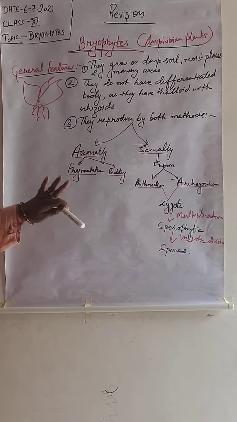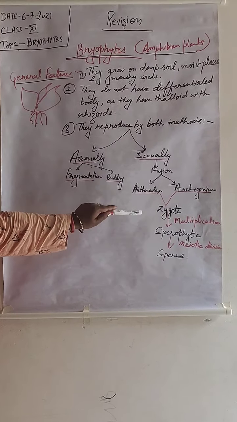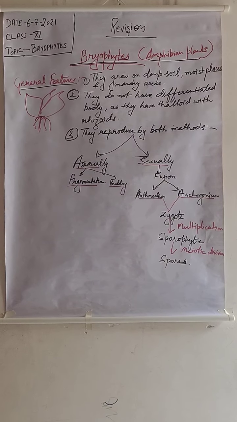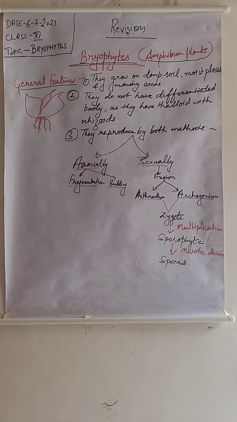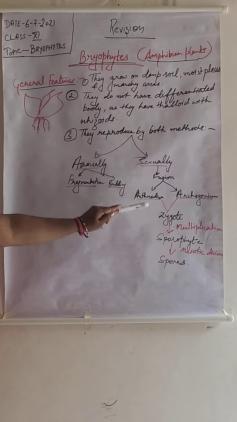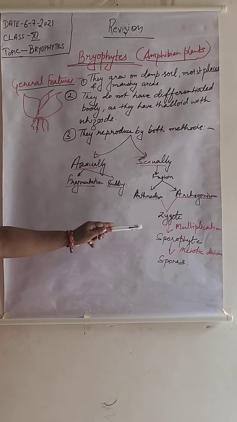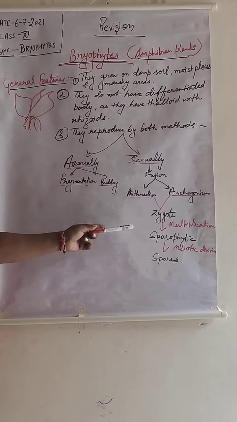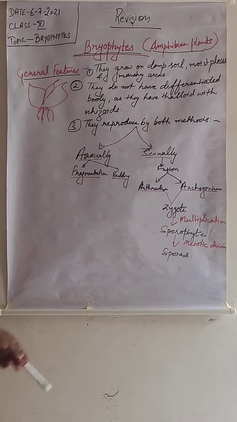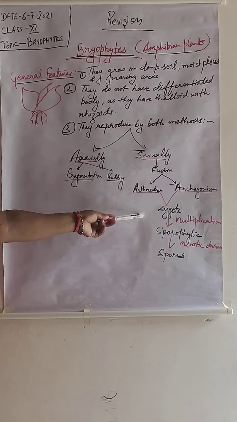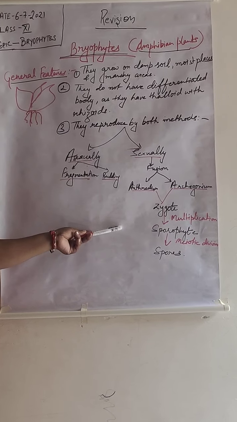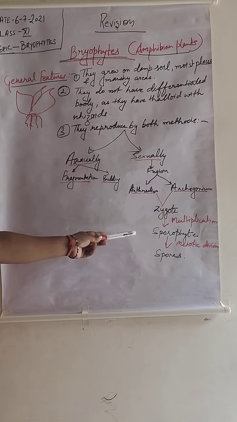But here is a differential point inside them. What is it? Their zygote does not undergo the meiotic process. As it is a diploid cell, the zygote undergoes multiplicational division as mitotic cell division, and they produce a sporophyte.